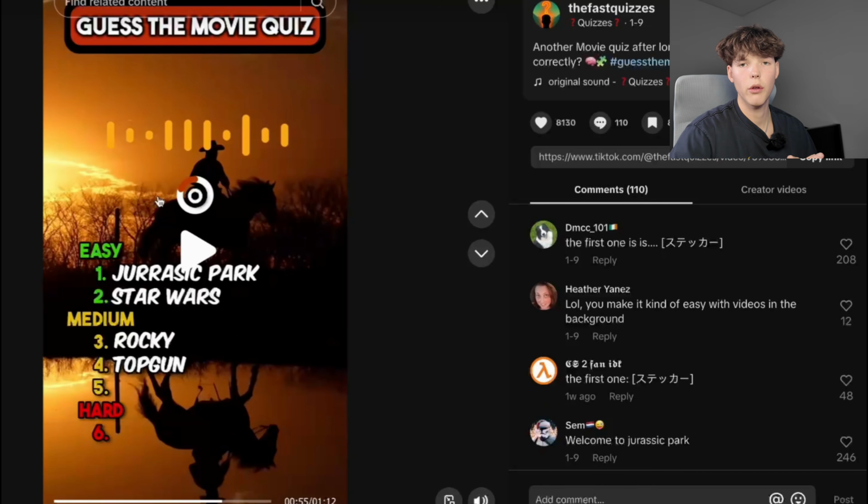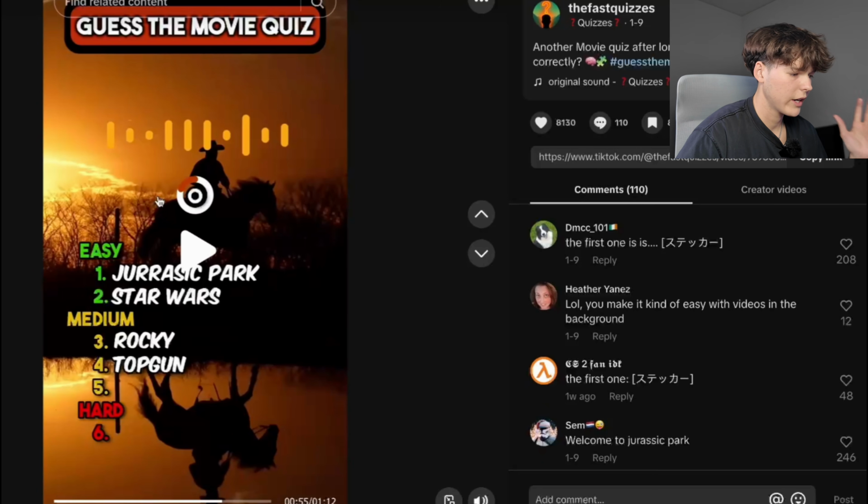So you can prompt VO3 to give you an AI generated version of whatever you want. And that would suit the background perfectly for these types of videos. So that's what you would have to do to make these videos completely original. But besides that, everything else is completely original. TikTok shouldn't really care about the sound. It should only matter about the content in the video.